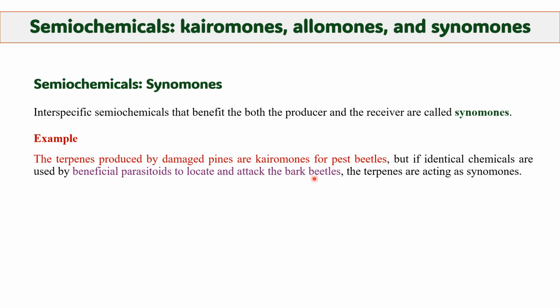Bark beetles are those beetles that attack the bark of the pine tree. So in this case, the terpene will act as a synomone. Beneficial parasitoids will get food easily without the interruption of bark beetles, and the pine will be damaged less.